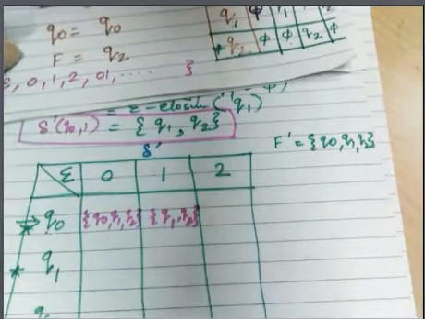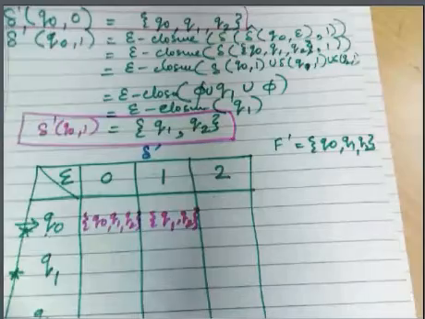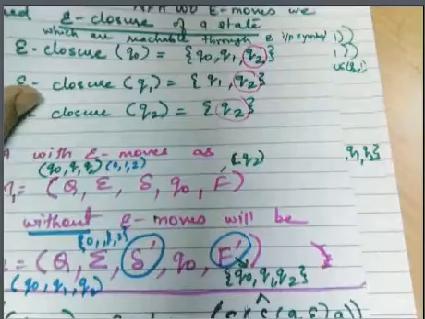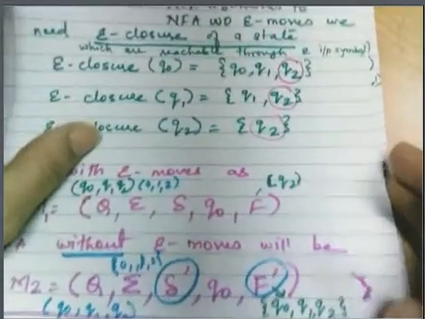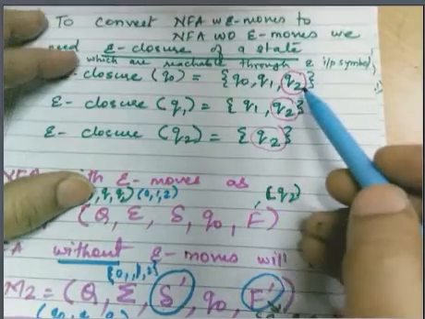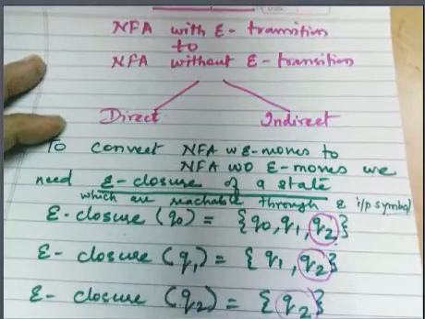Okay, now what about F dash? How do we find F dash? F dash is nothing but all the states whose epsilon closure contains the final state. Once again, we have seen the epsilon closure of all these three states.